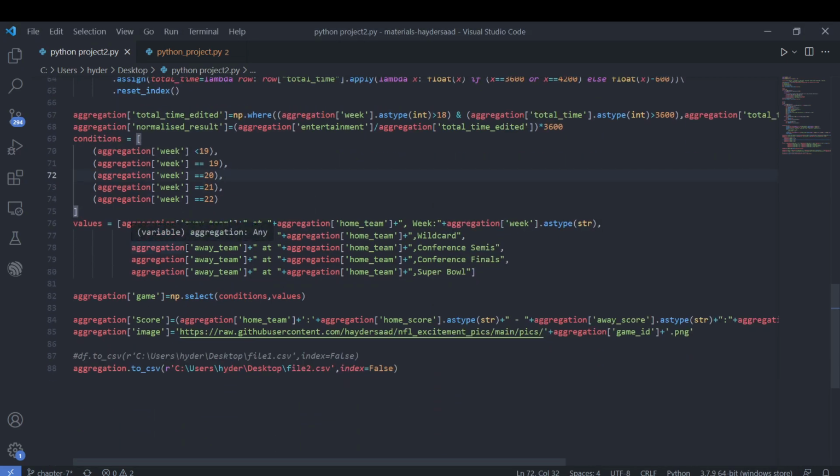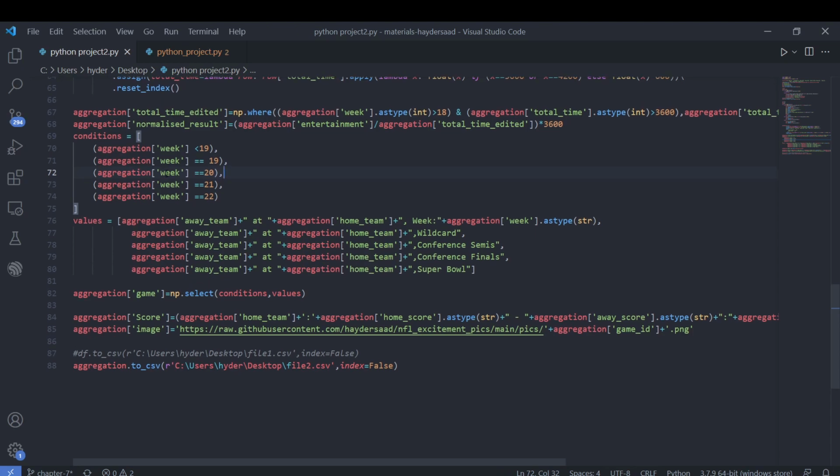Now to make our lives easier for the graphing later on, we create an aggregation. We create conditions and values, and we use these two arrays to create a new column called game, that will be a new index moving forward, a new identification, which just contains the week the game was played in, or which round the game was played in, the home team, and the away team. This will come in handy when we are charting later on, to make a chart more digestible.